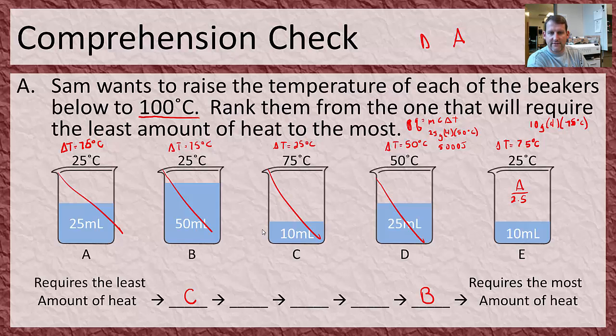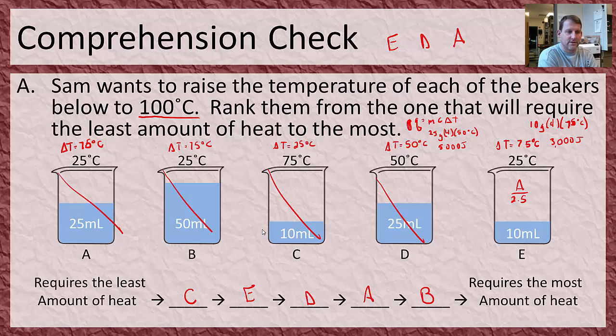So 10 times 4 is 40, times 75 is not 5,000. It's more like 3,000-ish or something. So E is less energy than D. So E goes here. And remember, C is even less. So this one goes C, E, D, A.